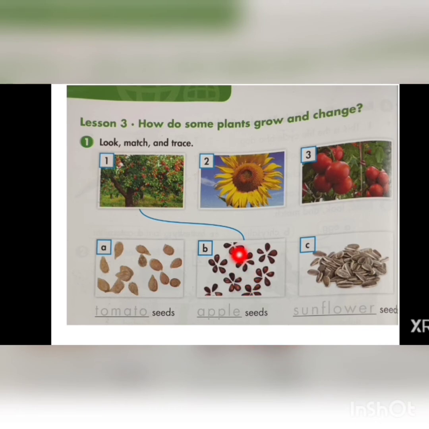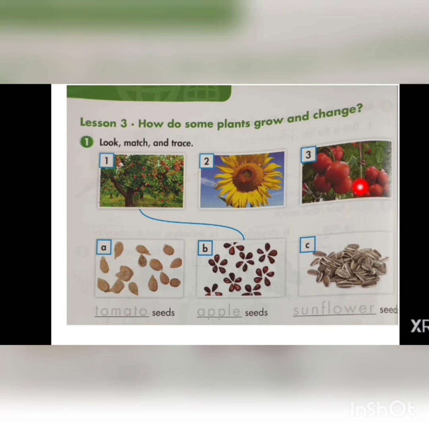Now look at picture number 2. This is a plant of sunflower, so you have to match this plant with its seeds. So where are the seeds of sunflower? Yes, in picture number C. So you have to match picture number 2 with picture number C and trace over here sunflower seeds. Alright. Now look at picture number 3.